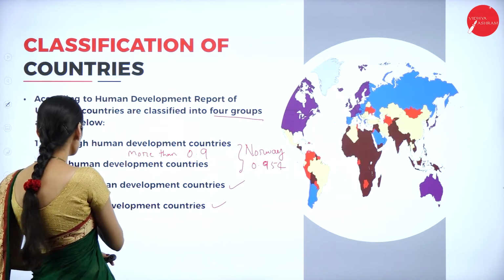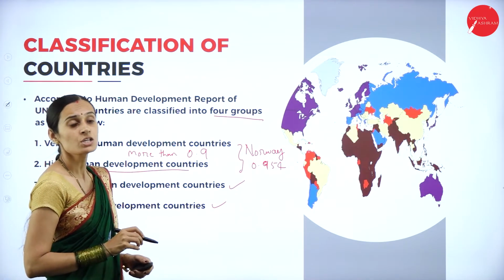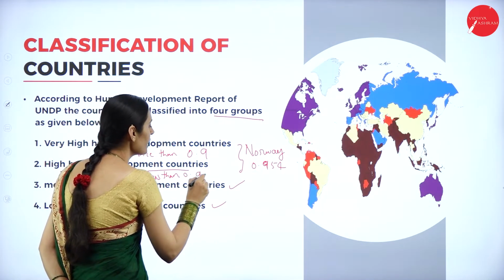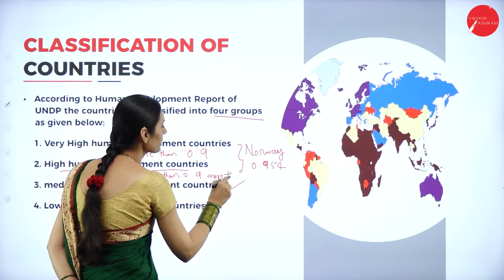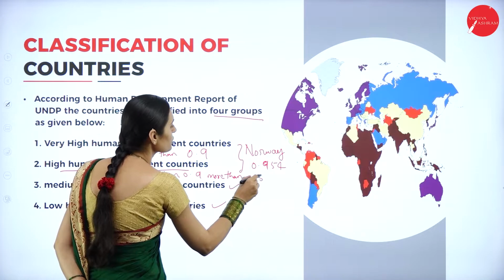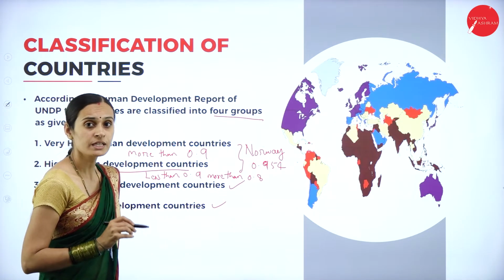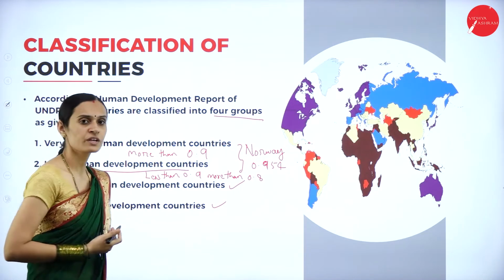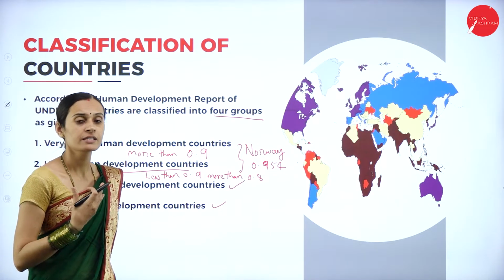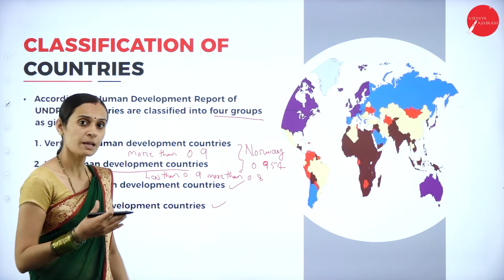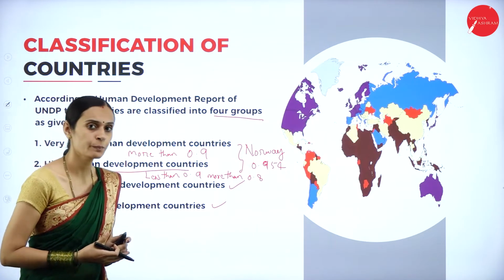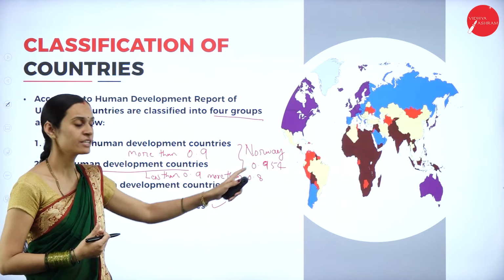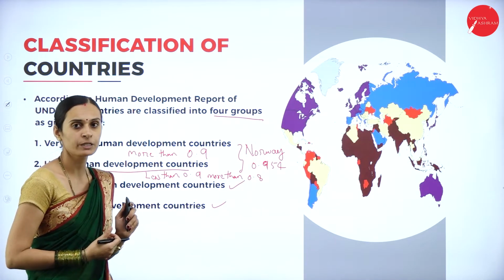And the second one, high human development countries. Countries with HDI values less than 0.9 and more than 0.8 come under the high human development countries. What are examples of these types of countries? Spain, France, then Saudi Arabia, Qatar. Those types of countries, including those with 0.837, 0.838, come under the high human development countries.